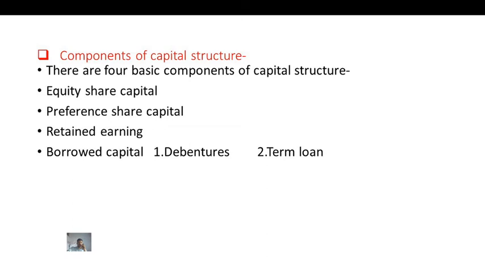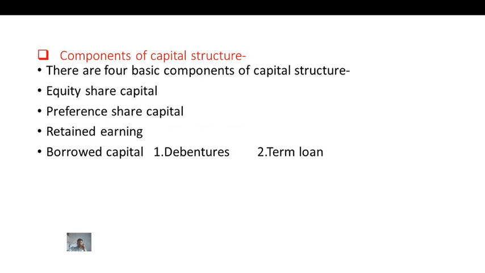Equity shareholders have voting rights. Equity shareholders participate in the management. Equity shareholders elect their representatives, known as the board of directors. Equity shareholders get a fluctuating rate of dividend as a return on their investment. Equity shareholders are the actual risk bearers of the company because the market value of shares fluctuates every minute in the market through the forces of demand and supply.